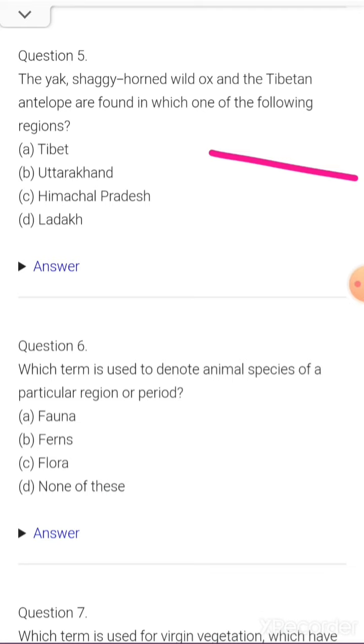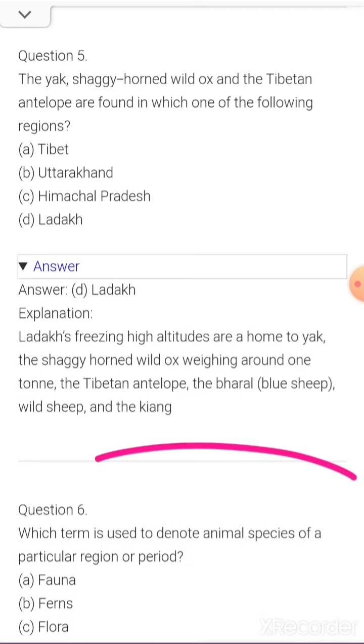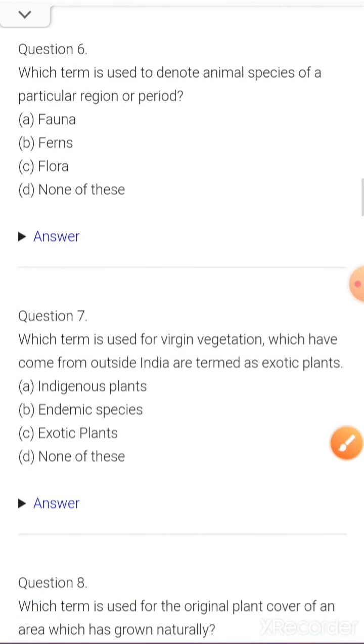The yak, shaggy horned wild ox, and the Tibetan antelope are found in which of the following regions? A. Tibet, B. Uttarakhand, C. Himachal Pradesh, D. Ladakh. So here is the correct answer, that is Ladakh. Ladakh's freezing high altitudes are a home to yak, the shaggy horned wild ox weighing around 1 ton, the Tibetan antelope, the bharal, blue sheep, wild sheep, and the kyang. Kyang is a kind of animal like donkey, you know.